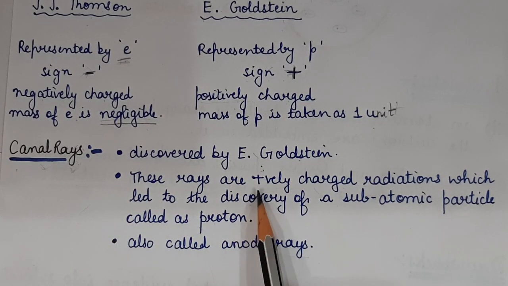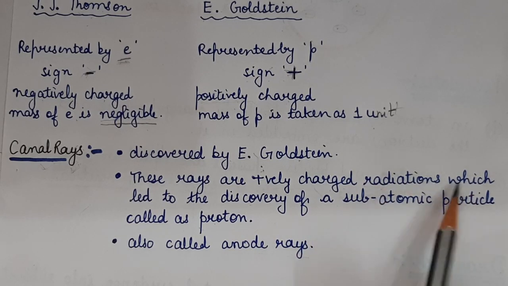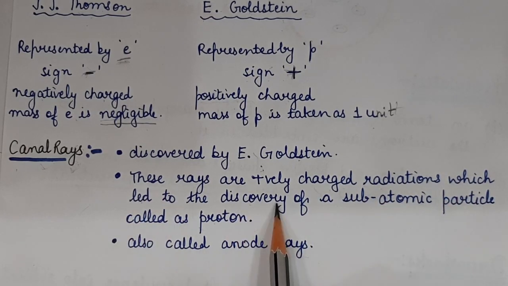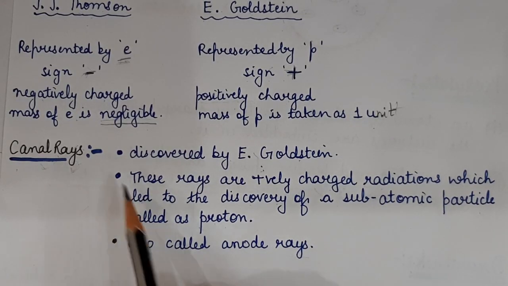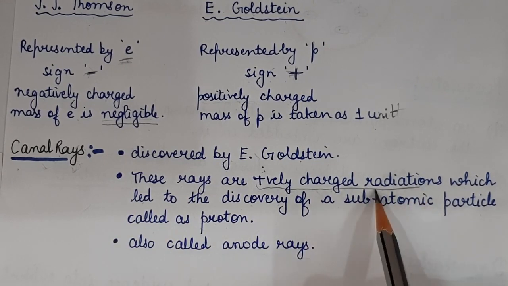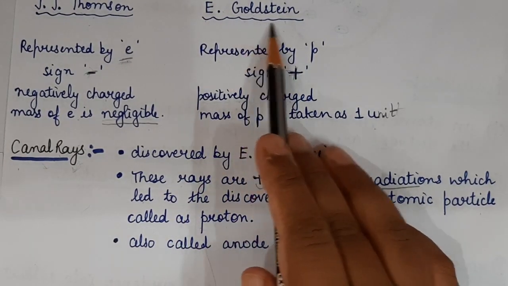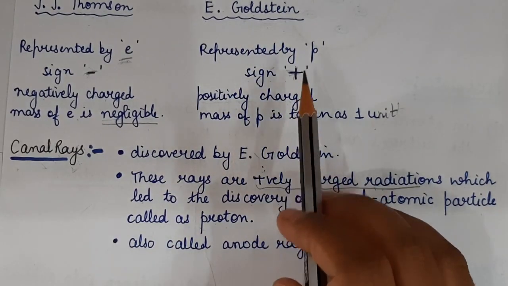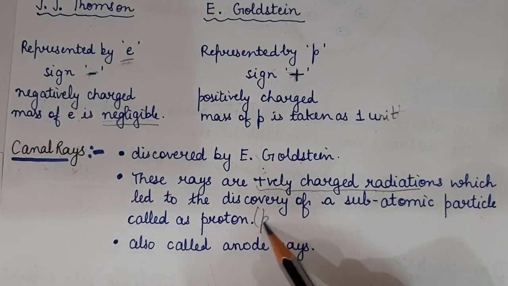These rays are positively charged radiations which led to the discovery of another subatomic particle which is called proton. So that's why E. Goldstein discovered proton, represented as small p.